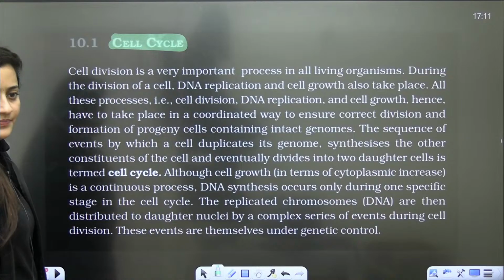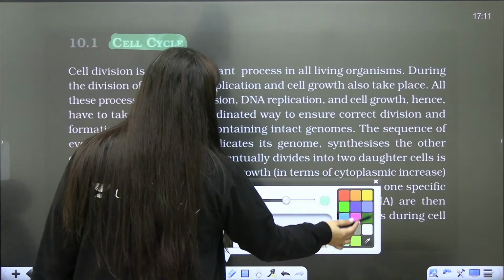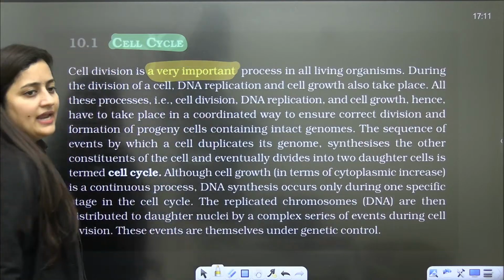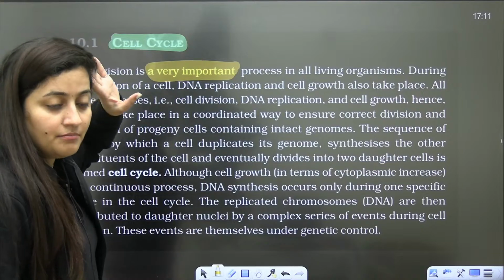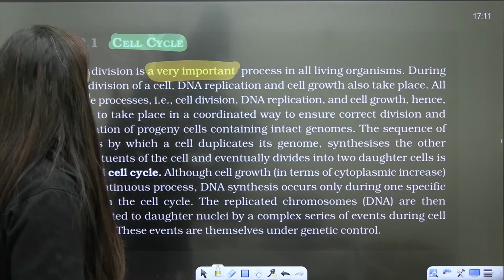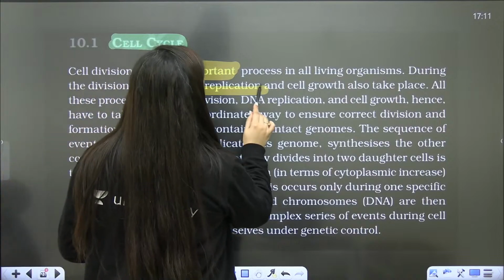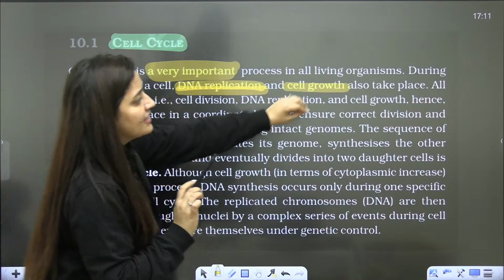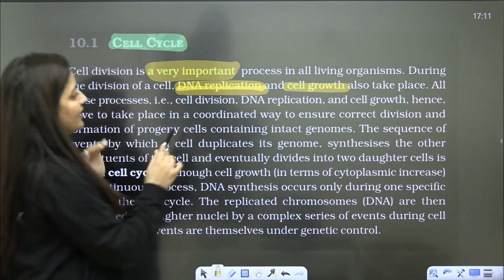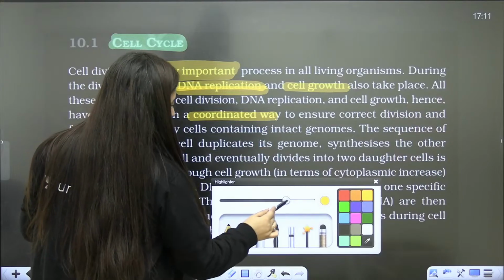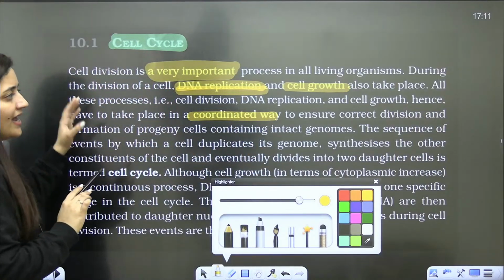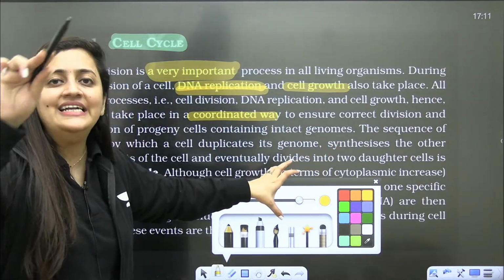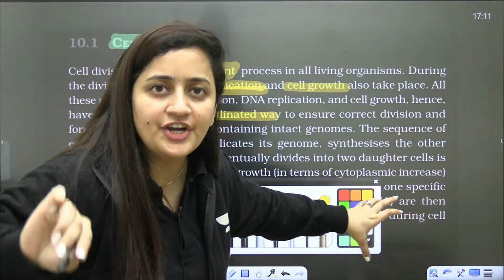So cell cycle, this is the first word. Cell division is a very important process. After reading it you'll get to know that ma'am is explaining everything from NCERT. During the division of cell, DNA replication and cell growth also take place. And cell division, DNA replication and cell growth should be in a coordinated way. Why? Because we have to ensure that division is proper and that progeny cells have an intact genome, that complete genetic information.